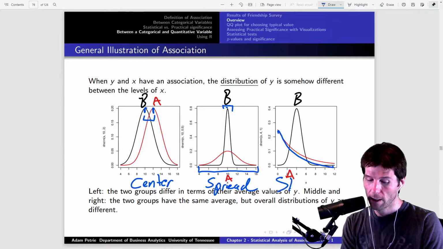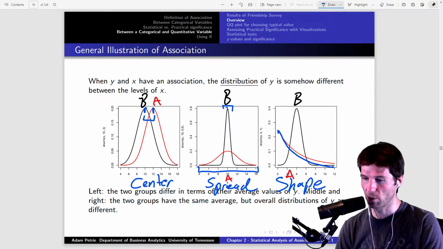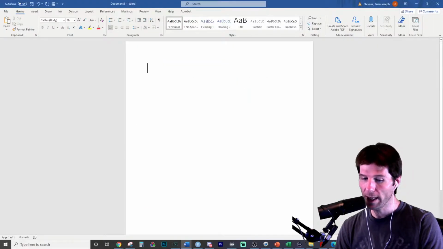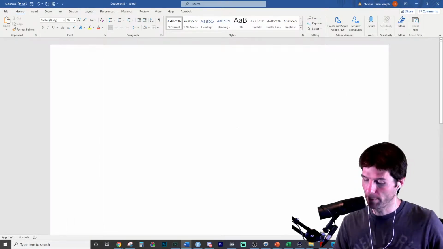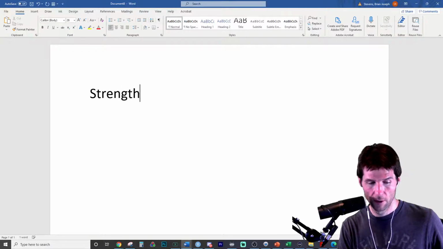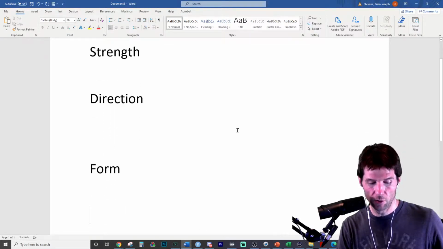Now, this is for univariate quantitative data, but we're comparing two distributions. If we have bivariate data, we're going to have the following: strength, direction, form, and unusual features.